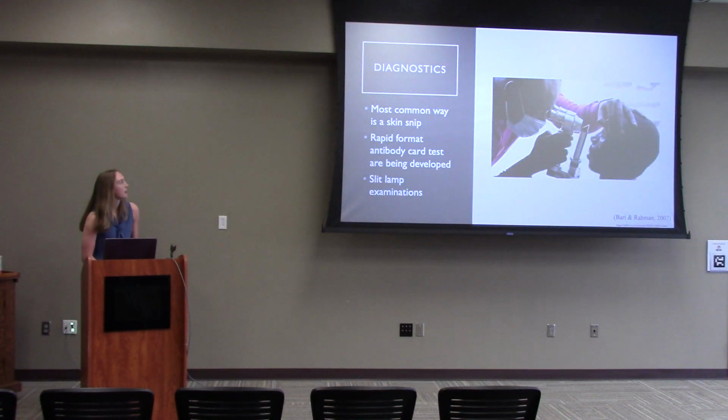In terms of how you diagnose onchocerciasis, the common way is skin snips, so you take a little piece of skin and place it under a microscope and count how many baby worms there are in your system. This is the most reliable method, but it is unreliable if it is early in infection or the microfilaria count is very low, just due to it being hard to count how many worms there are. But they're also developing rapid format antibody test cards, where you would be able to use urine and/or tears, and it would test to see if there's any parasitic proteins in your system. But the only problem with this is it cannot distinguish past versus current infections.